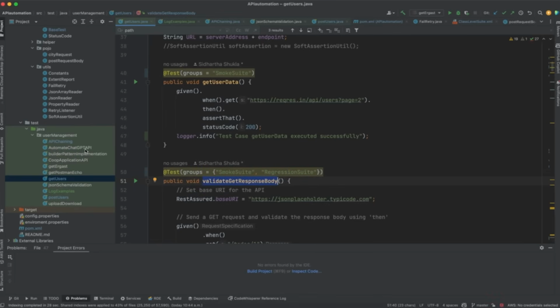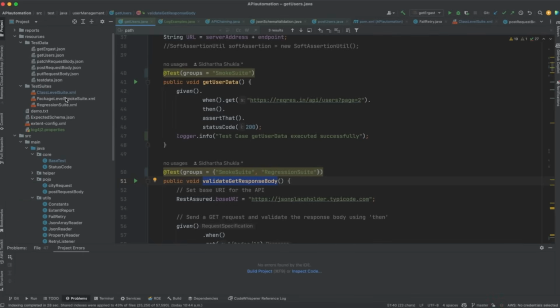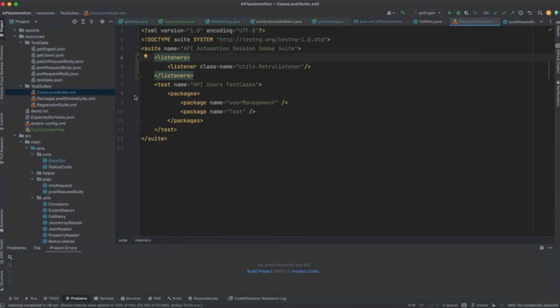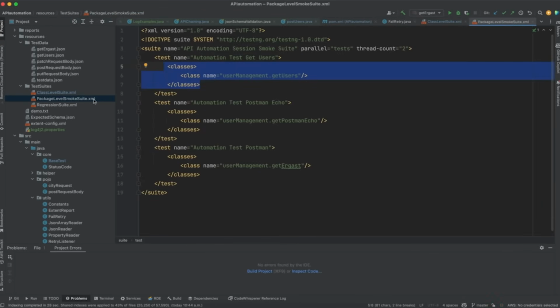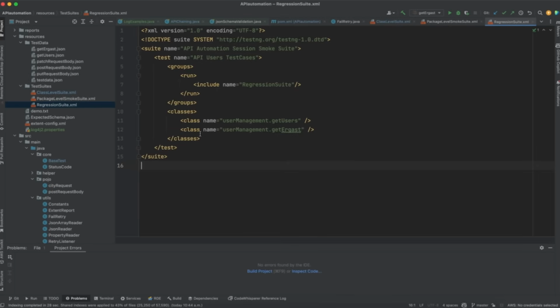Isn't it interesting? There is one more cross question he may ask: how are you calling those groups in your testng.xml? To explain that, you can explain it like this, that you are using something like this. See, groups, right? You are using the groups tag. Inside that run, include the name of which suite you want to execute.